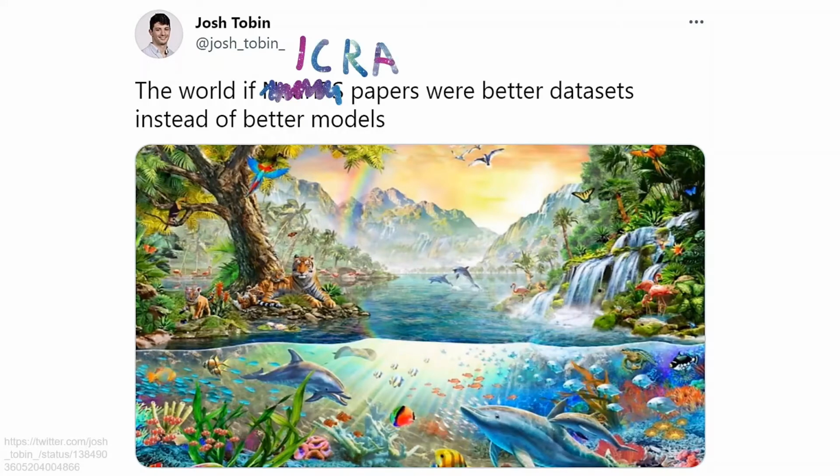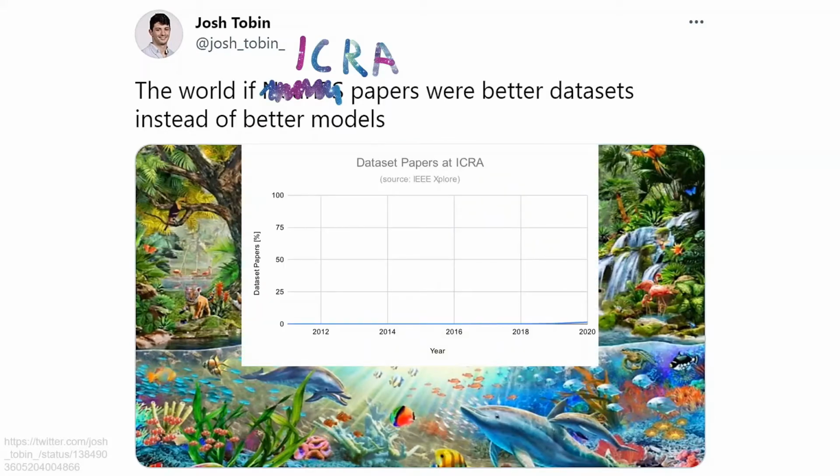I took a quick look at how many dataset papers were published at ICRA in the past. Among the 10,000 papers in total, there were actually 23 dataset papers. That's the depressing news. The good news? Out of those 23 papers, 17 were presented at last year's ICRA, so hopefully this trend will continue, because the impact of datasets is undeniable.